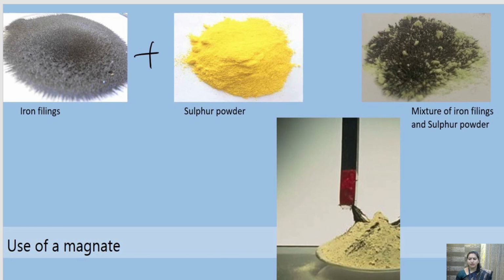So if we use a magnet, the iron filings will get attached to the magnet and we can easily separate it out. Okay, so here also two substances are mixed but no chemical reaction is taking place. These two substances are mixed but no such chemical change is taking place here. Okay, so this is not a chemical change.